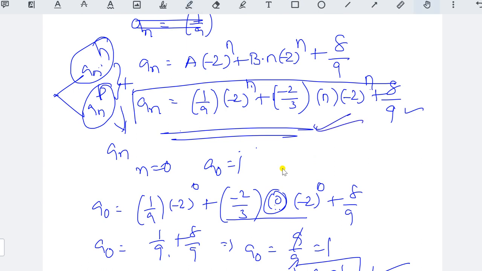So like this, you can also check whether your answer is correct or not, right? So hope you understand this procedure. How do we solve the non-homogeneous recurrence relation?